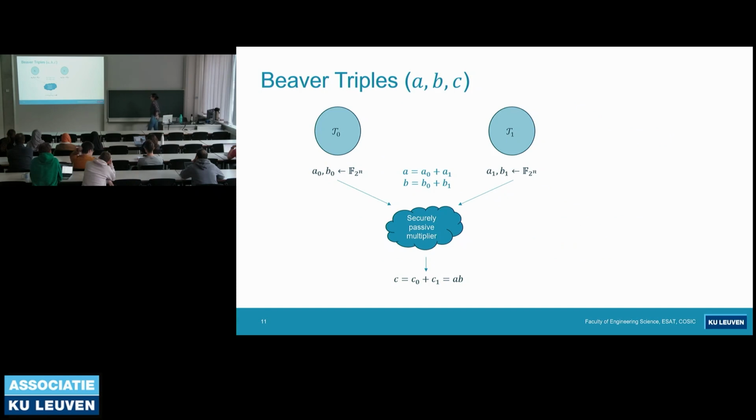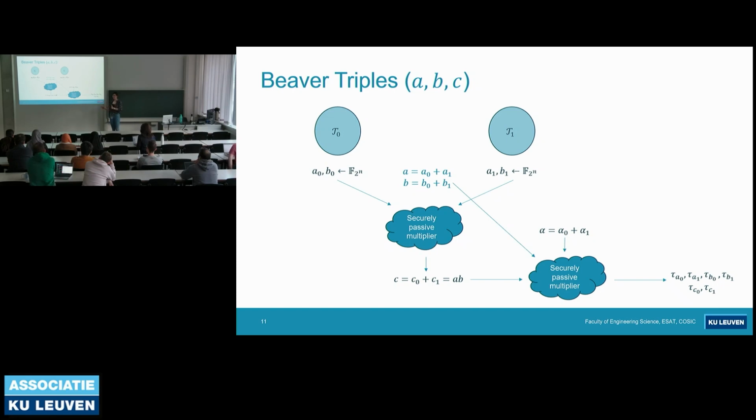And now let's see how they generate the Beaver triples A, B, C. First, the tiles draw randoms A0, B0 and A1, B1. And using a securely passive multiplier, they compute C0 and C1 such that C is A times B. After this computation, they compute the tags of A, B, and C. If you remember, the way we compute a MechTag is we multiply the data with the alpha key. So now the inputs are shares of alpha and shares of A, B, and C, and we get the shares of the tags.